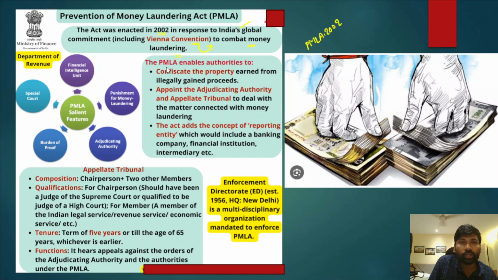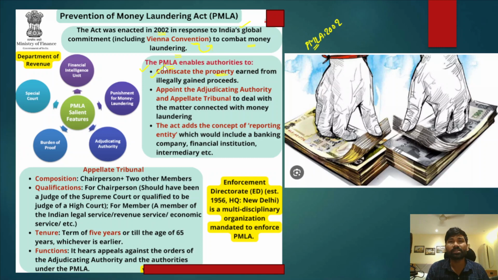Now, the Prevention of Money Laundering Act enables the authorities. There is an authority that has been provided under the Prevention of Money Laundering Act, or law enforcement agencies. Therefore, the Act has empowered a few authorities in India to confiscate properties. For example, if these authorities believe that the properties have been acquired through money laundering, they can confiscate the properties earned by illegally gained proceeds.